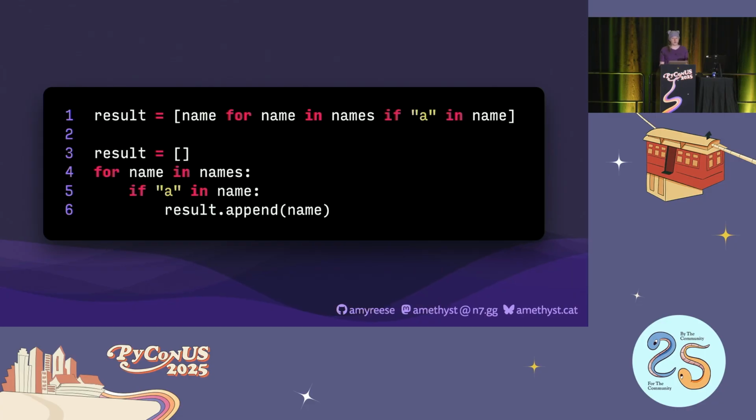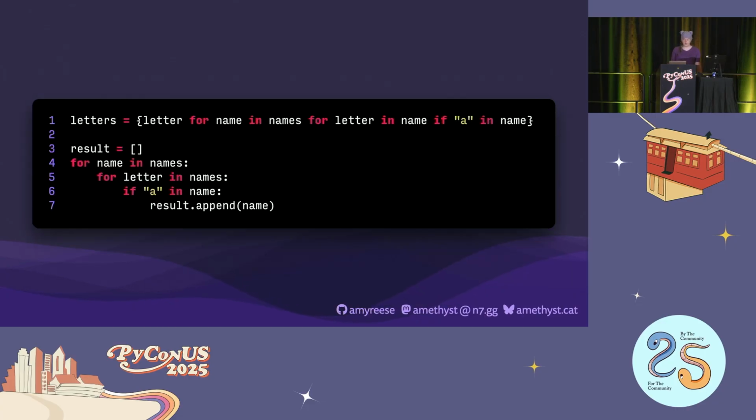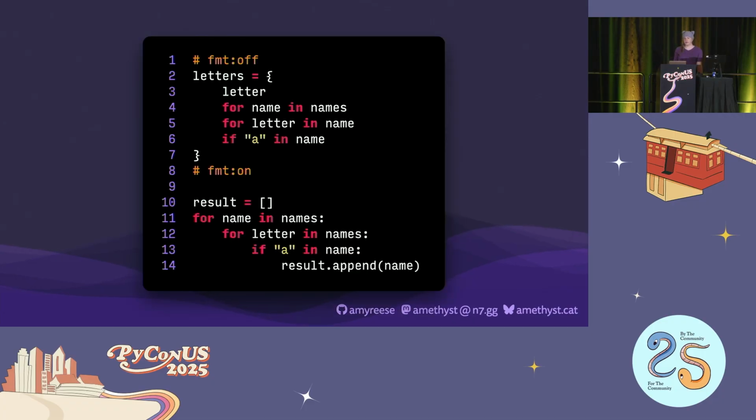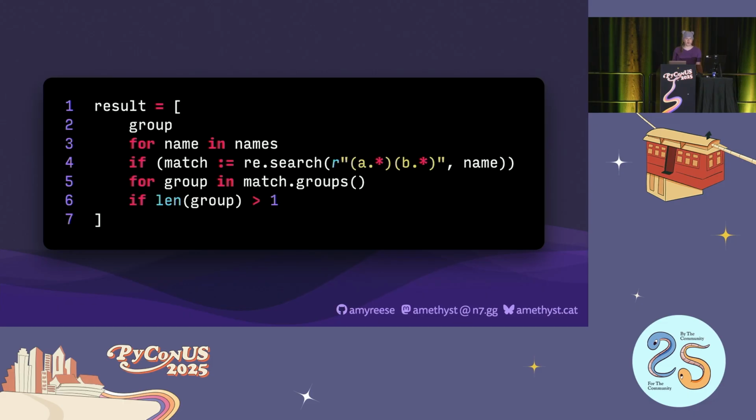I don't think many would argue against using a comprehension for simple operations like this. But what about now? Here we're adding a second for loop to the comprehension, but because of the way that they work, we're forced to order the clauses out of contextual order, and this obfuscates the intention of the code. Some manual reformatting can help, and I do think this improves readability, but at this point it's becoming harder to argue which of these two methods is easier to read and understand. And where do we draw the line?